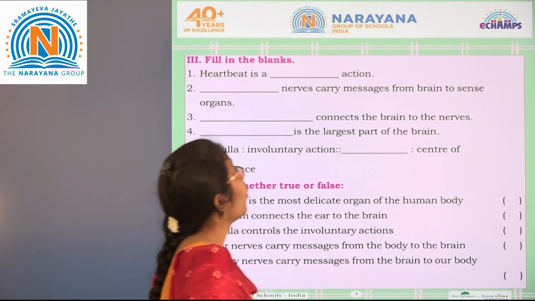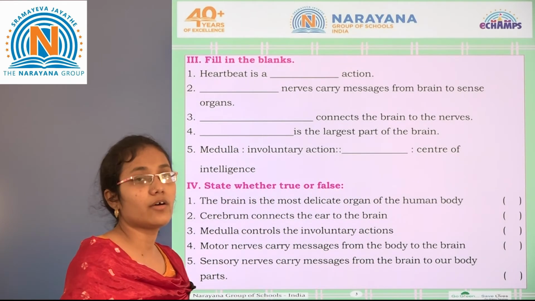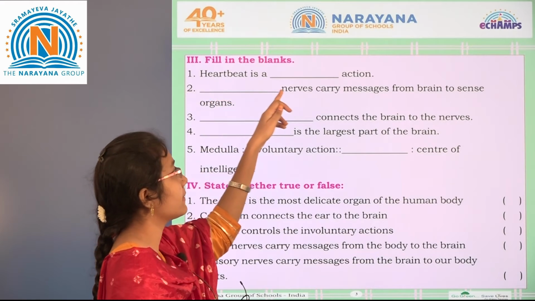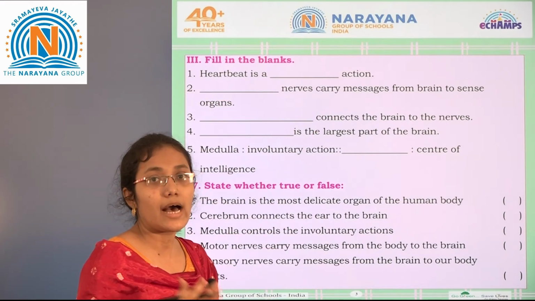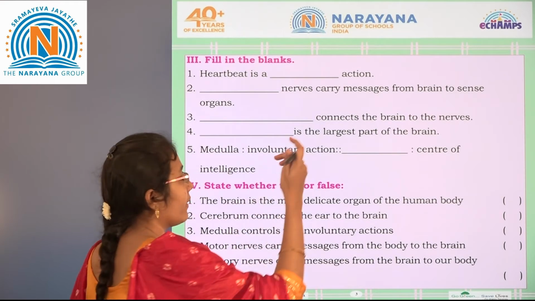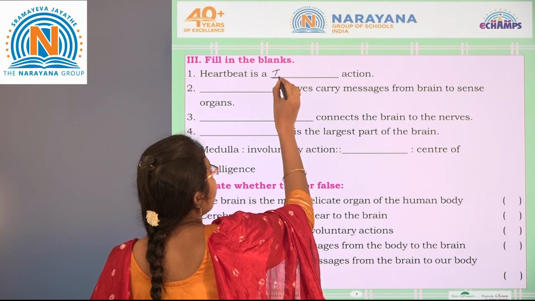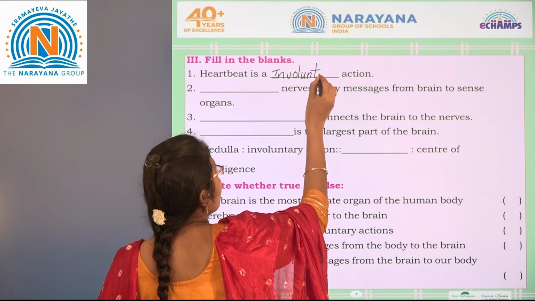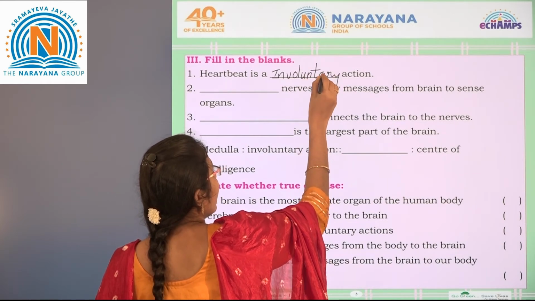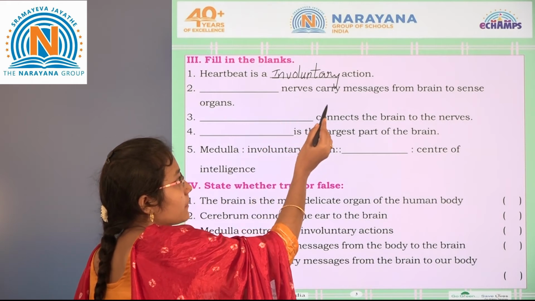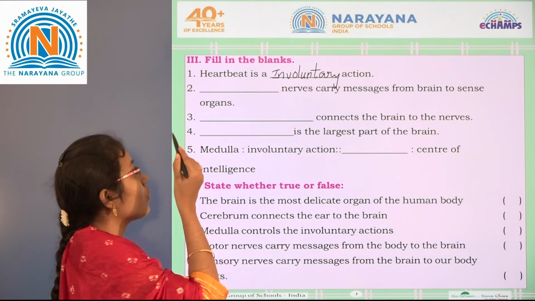Now next, let us go with the third section. Here we have the fill in the blanks. The first fill in the blank, heartbeat is a dash action. So heartbeat is not under our control. So it comes under the involuntary actions. Let us write here involuntary action. Involuntary actions.